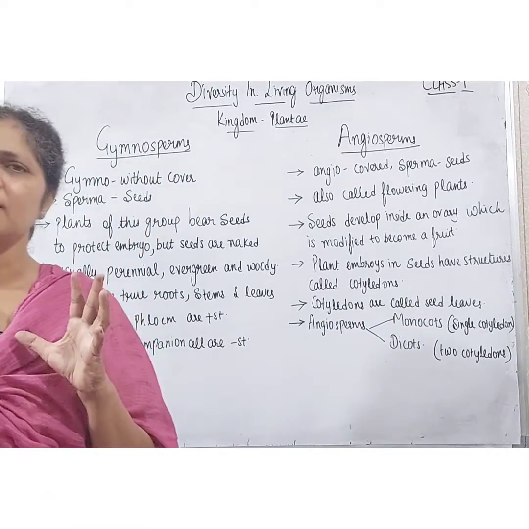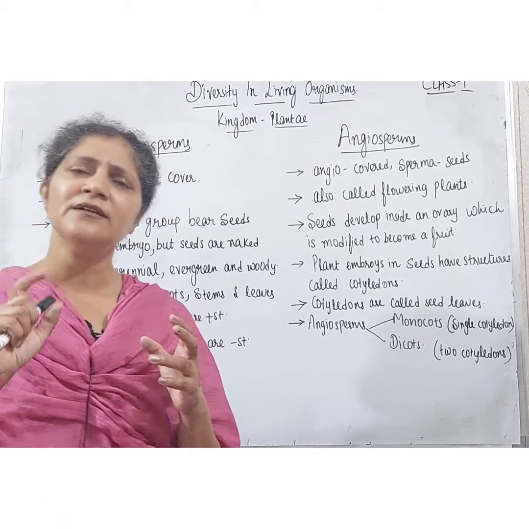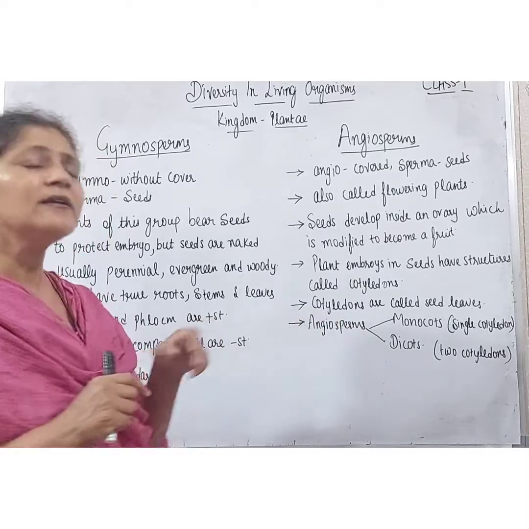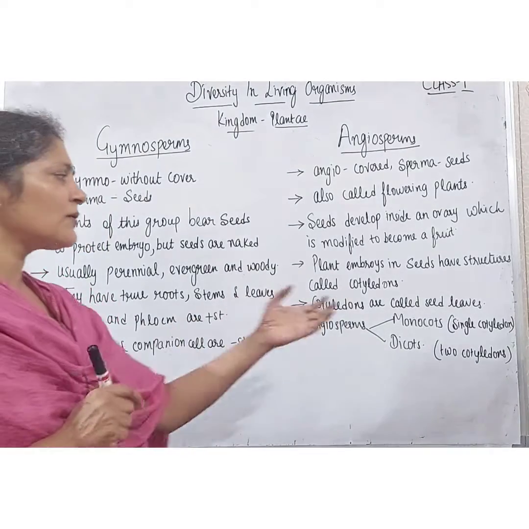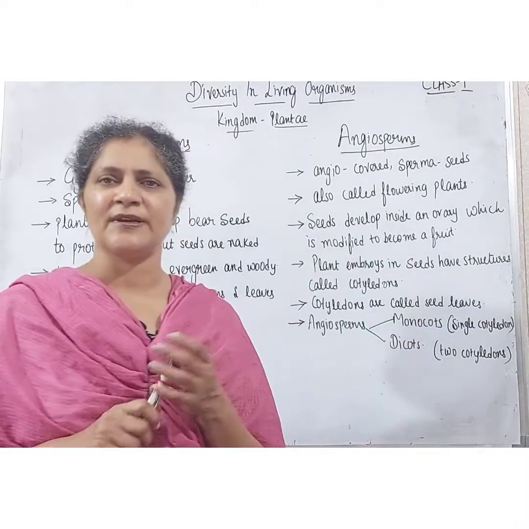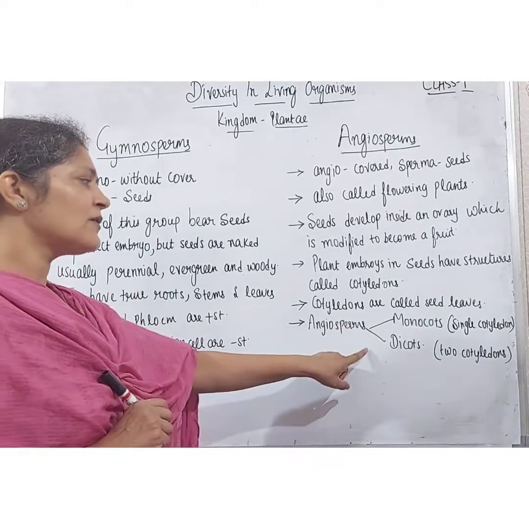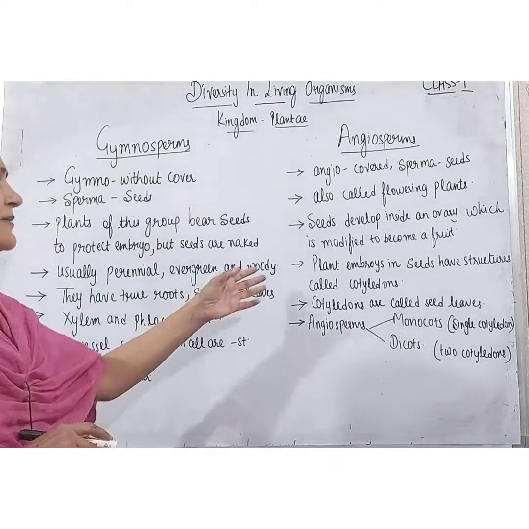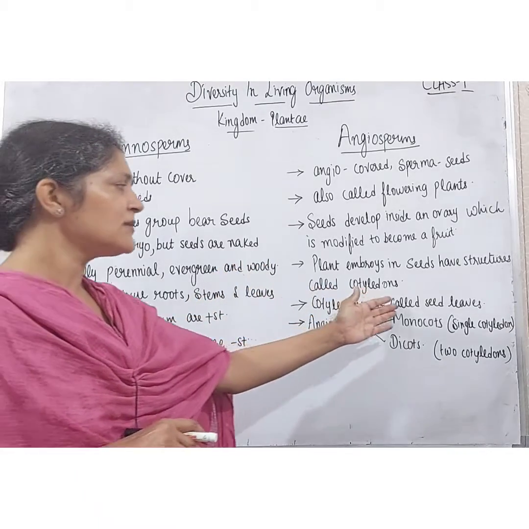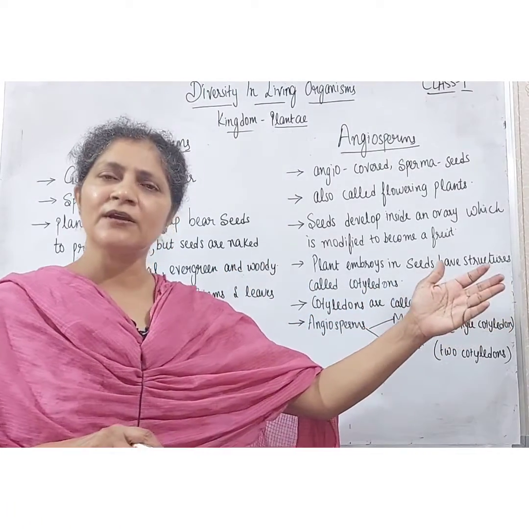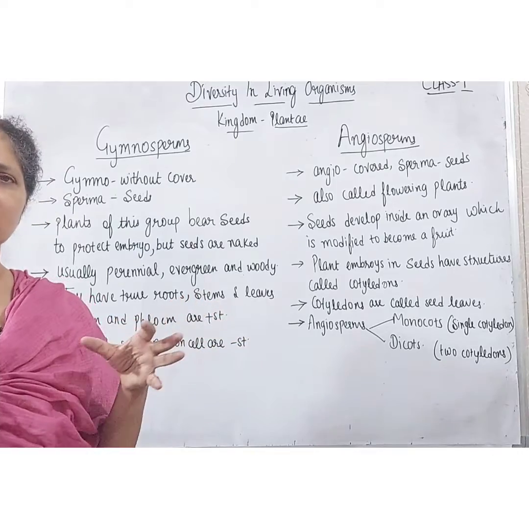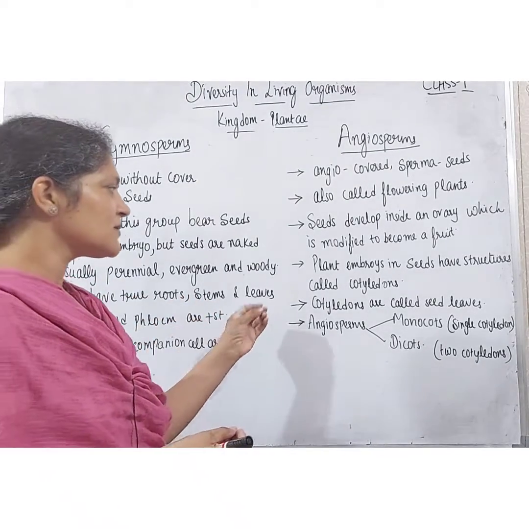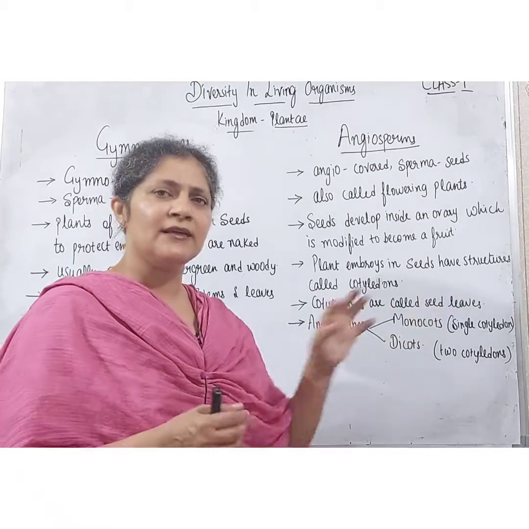The plants in the angiosperms are further divided into two groups, one are monocots and other are dicots. In monocots, a single cotyledon is present, and in dicots, two cotyledons are present. Sometimes these cotyledons are also called seed leaves, because sometimes they emerge and become very green like leaves. So cotyledons are called seed leaves.